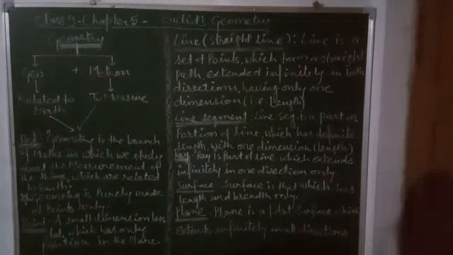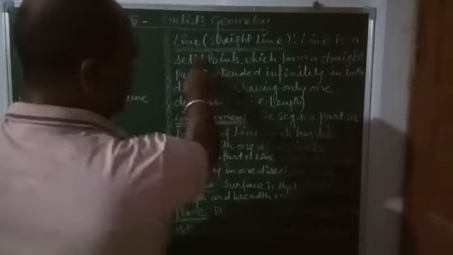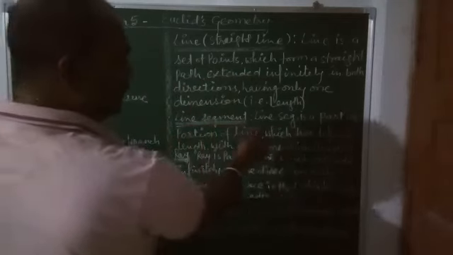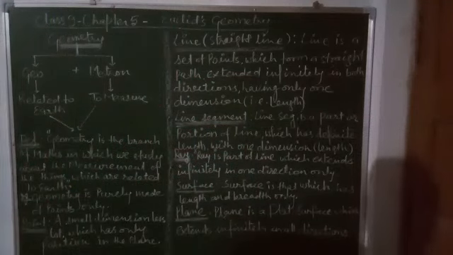Means line segment has a fixed length, it is a part of a line, only one dimension, that is length, which is definite. We can say a line has no endpoints, it extends in both directions infinitely. Line segment having definite length means having two endpoints.